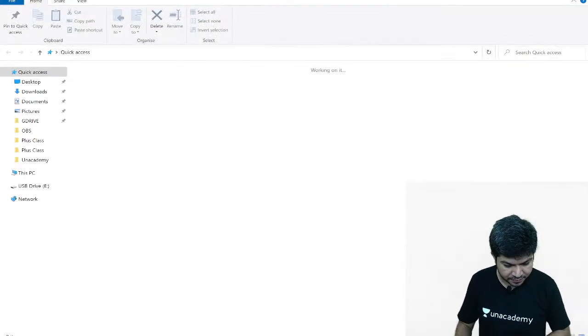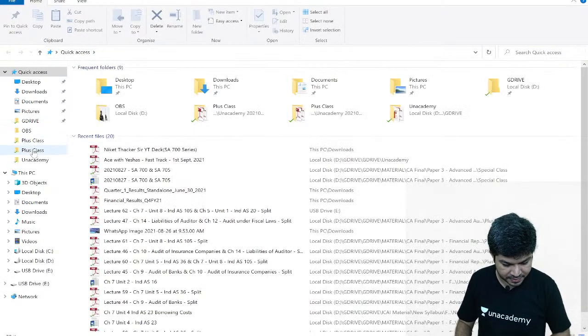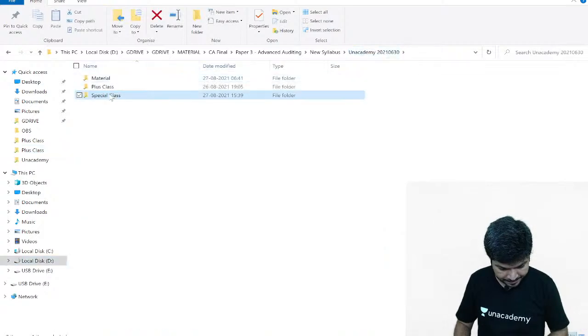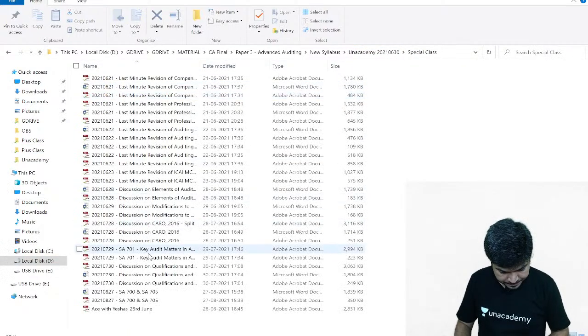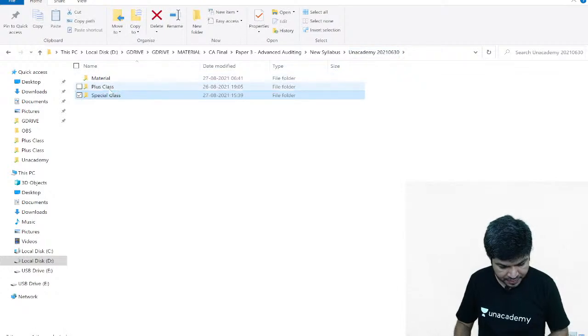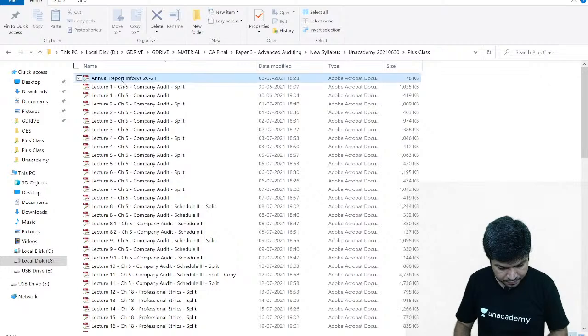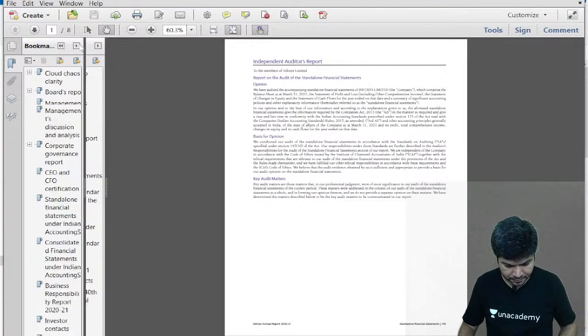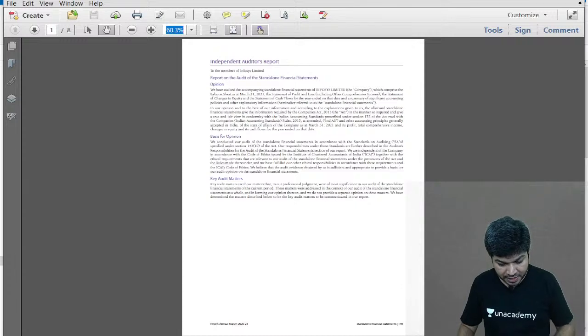I'm just opening the Infosys audit report for our reference. So we will see the points and check whether the report has all those things or not.